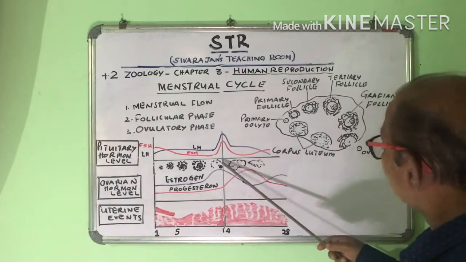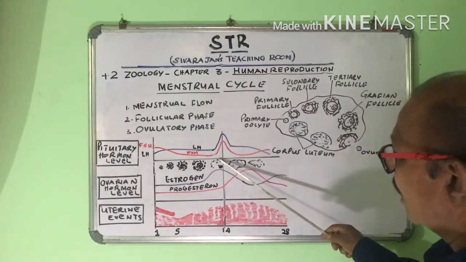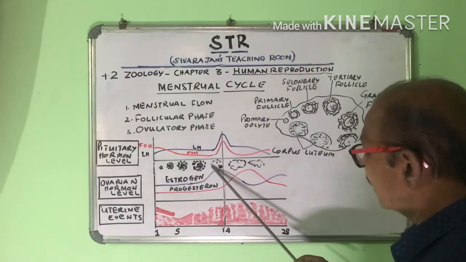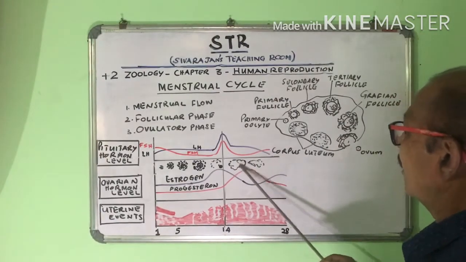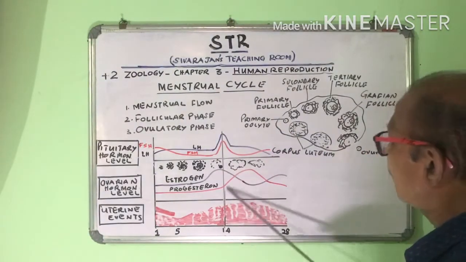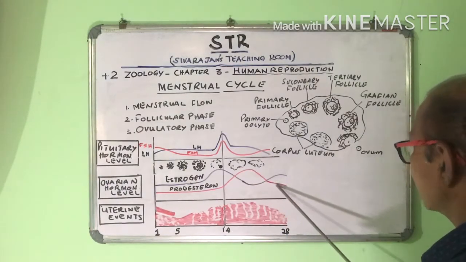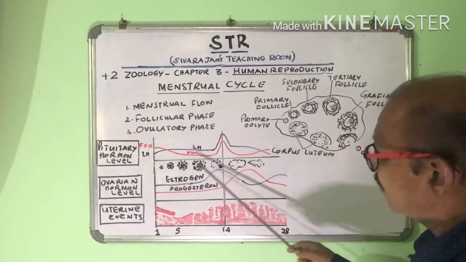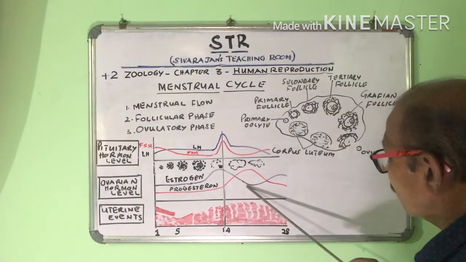But what happens after the breaking of the Graafian follicle and releasing of ovum? The ruptured Graafian follicle joins to form the corpus luteum. This is the corpus luteum, and the corpus luteum releases progesterone. So after the 15th day, after the middle day, the level of progesterone increases. Follicular development stops here. By the bursting of the Graafian follicle, the follicular development stops, so the production of estrogen becomes low.